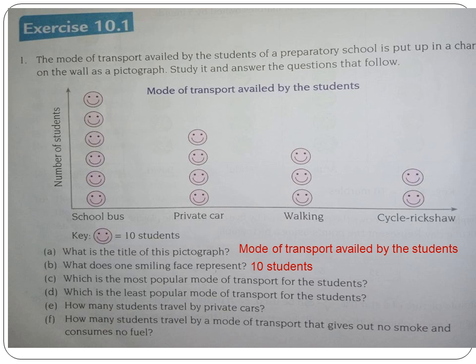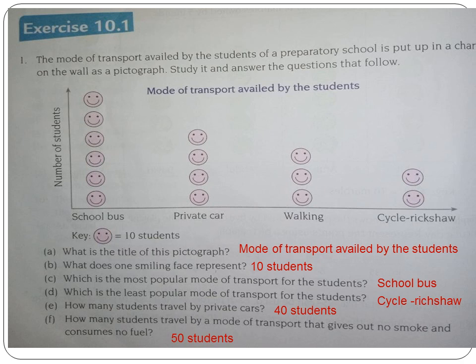Give me the answer. Yeah, it is school bus. Which is the least popular mode of transport for the students? It is cycle rickshaw. How many students travel by private cars? It is 40 students. How many students travel by a mode of transport that gives no smoke and consumes no fuel? It is, how many students? It is 50 students.